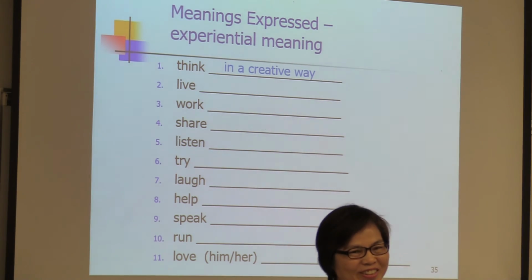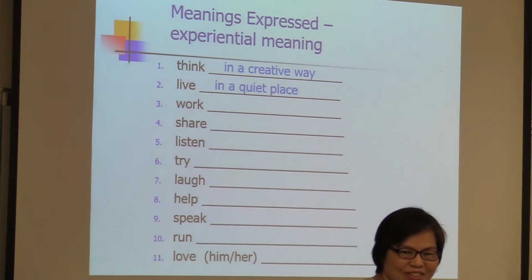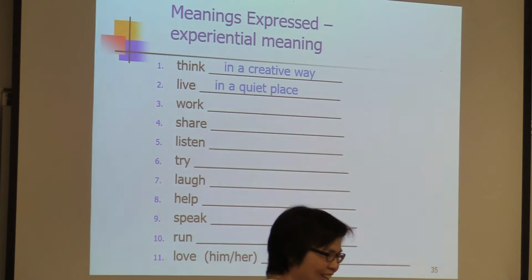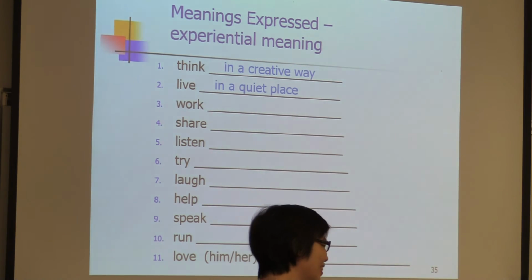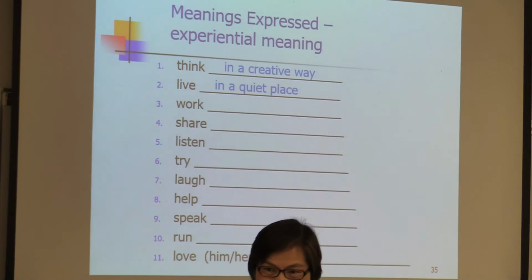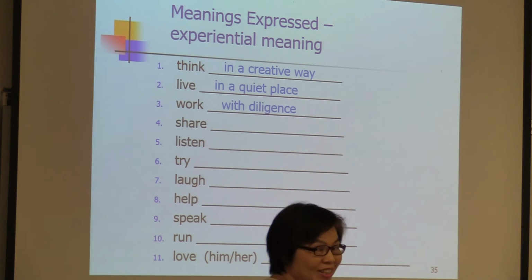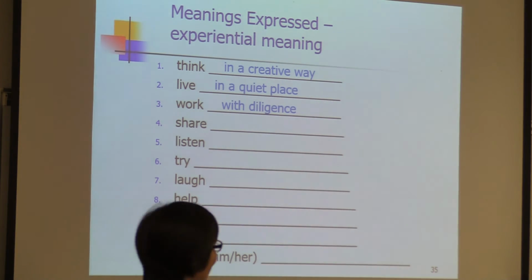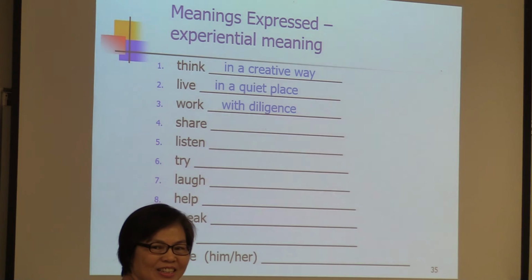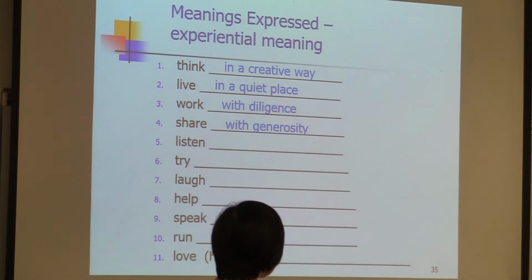That sounds a bit funny, huh? So maybe we have to use another word. Live in a quiet place. Work like a bee. Good. Work like a bee or work with diligence. Share with love. Share with generosity.